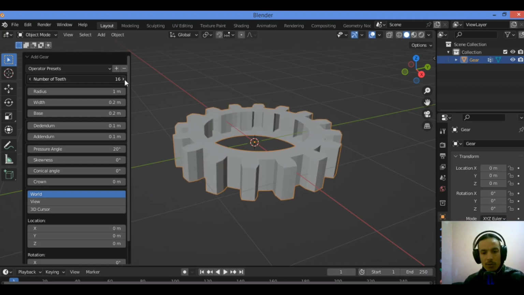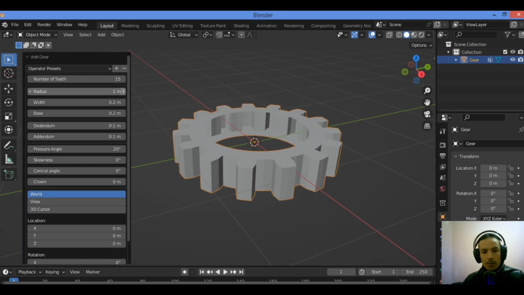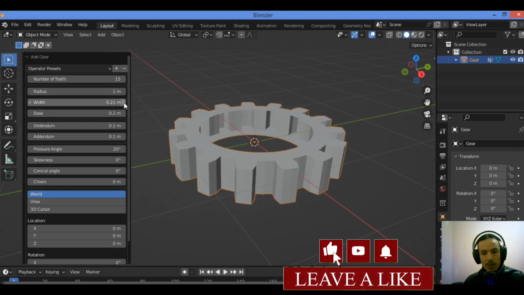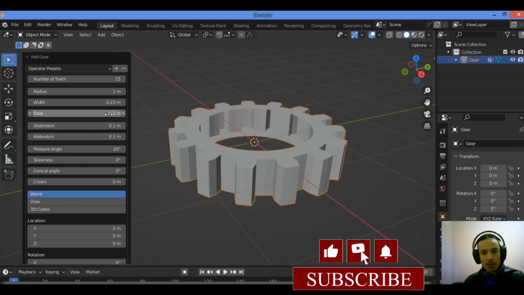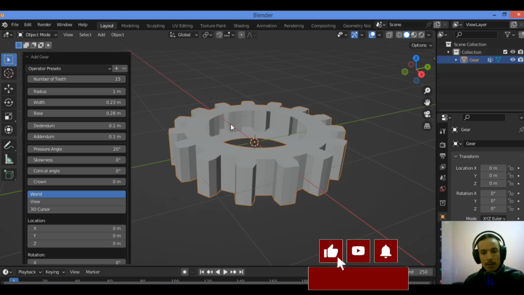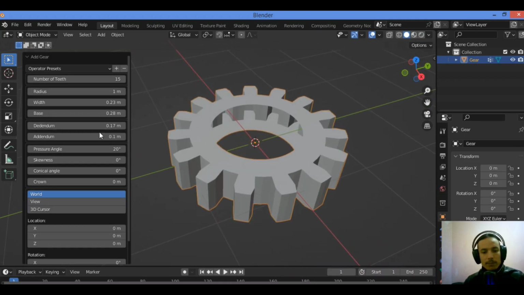All the changes, you can change the number of teeth for this gear. So you can change the radius, and you can see it in real time. You have the width, you can change the width. Also the base, you can change the base. And we have the addendum over there, you can change it like this. The addendum, can change that value.